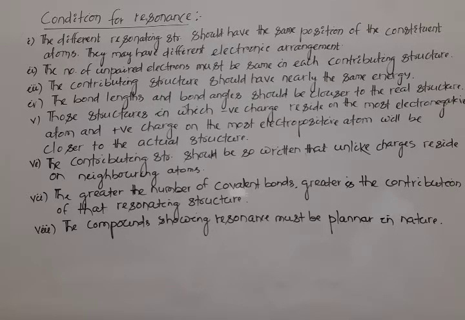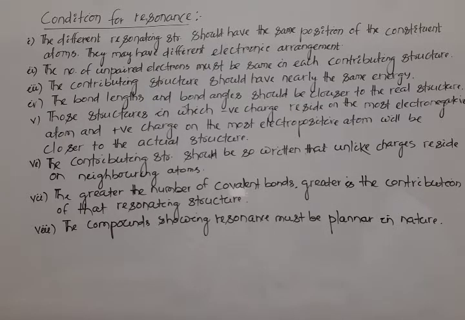Next, those structures in which negative charge is present on the most electronegative atom and positive charge on the most electropositive atom will be closer to the actual structure. Next, the contributing structures should be so represented that unlike charges reside on neighboring atoms.